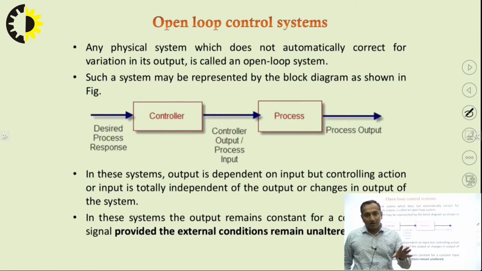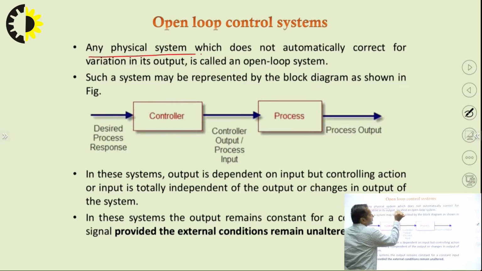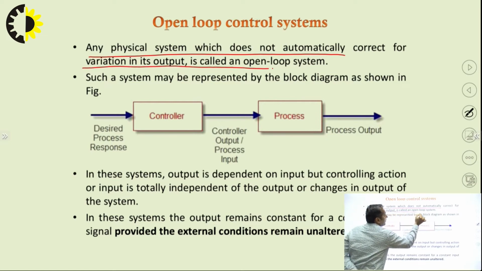There is a fixed timeline for which the green light will be on and the red light will be on. So if there is a fixed timeline, and input and output are connected in such a way that there is no kind of feedback mechanism, then we call it an open loop control system. Any physical system which does not automatically correct for variation in its output is called an open loop control system. It is not correcting itself. Like I just gave the example of a traffic signal light.